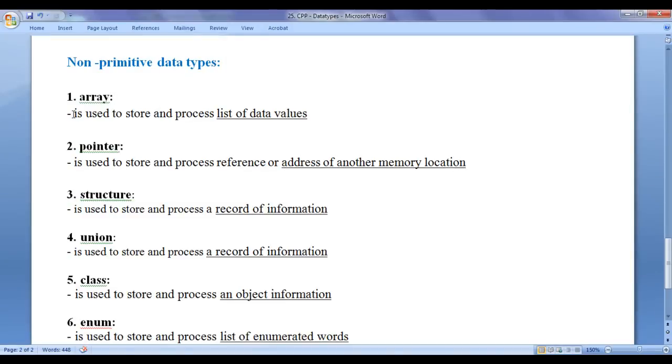Array. Array is used to store and process list of data values. To store and process list of data values, we create arrays, guys. Next we have pointer. Pointer is used to store and process address of another memory location. To store and process address of another memory location, we take help of pointers. Next we have structures and unions. Structures and unions both are used to store and process record of information.